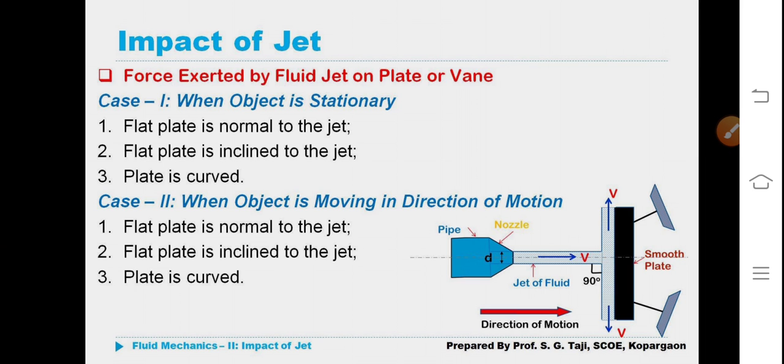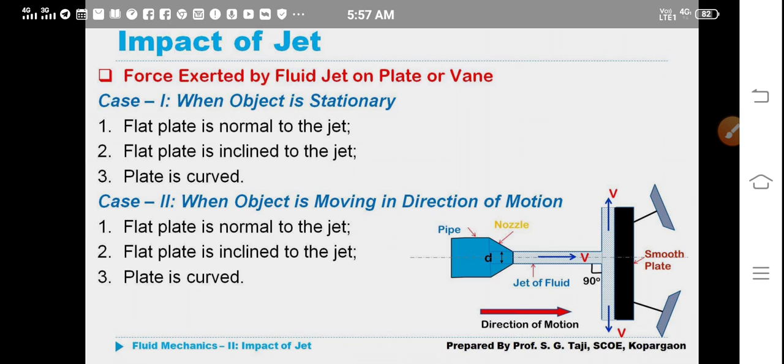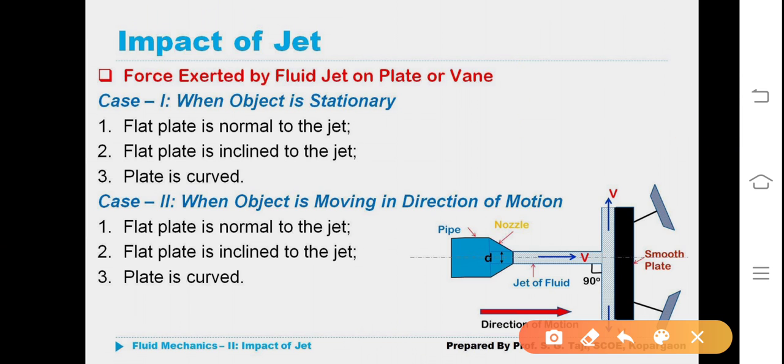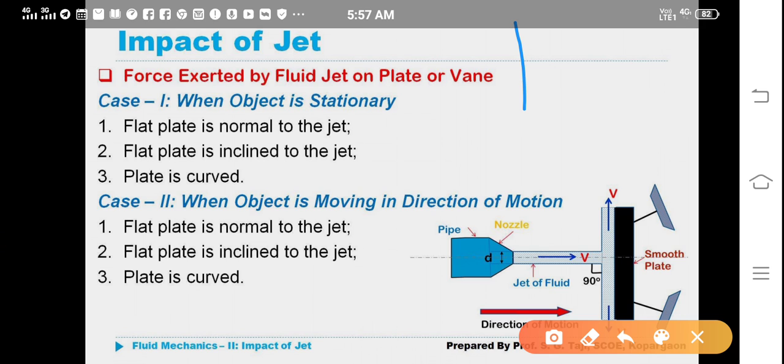Now, force exerted by fluid jet on plate or vane. There are two different cases, and in each of the two cases, sub-cases are there. What are they? We will understand. Case 1: when the object is stationary, whether it is a flat plate or a curved vane. Suppose I am considering a plate.